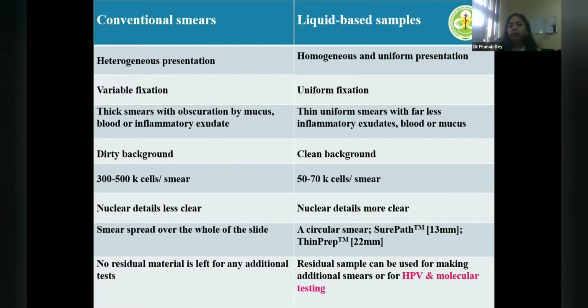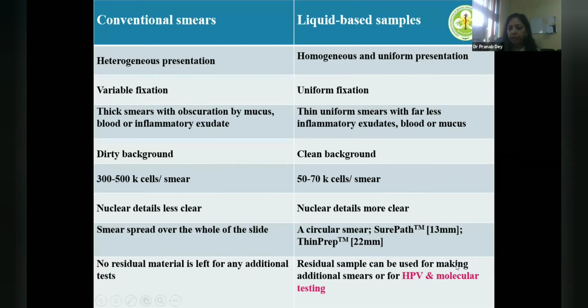Nuclear details are more clear. So whatever we read in books, the chromatin, the nuclear membrane thickness, nuclear membrane irregularity, nucleoli, everything is seen, and you have to adjust your threshold of calling something atypical based on these nuclear details, because everything would be seen. Even a smaller irregularity, you have to set your threshold, that okay, metaplastic cells can show slight irregularity of nuclear membrane. These are circular smears and they are different in SurePath and ThinPrep.